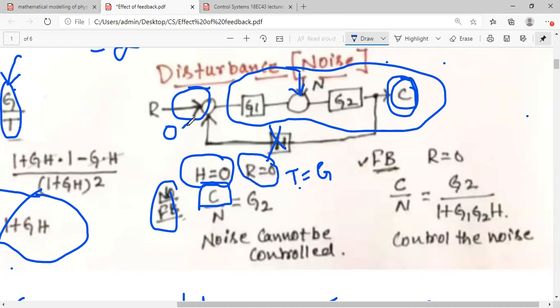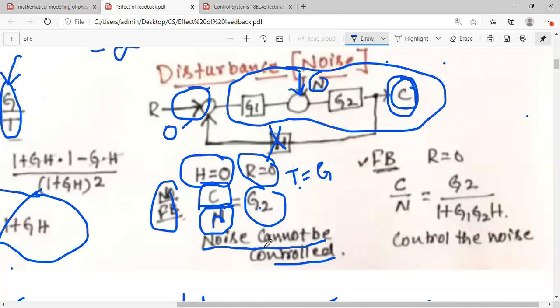Reference is 0. Okay, input is 0. So noise gets added. So denominator will be now N. Okay, so gain is equal to C by N. So your gain has got this N noise term, noise signal gets added. Hence, we cannot control the noise in the open loop system.